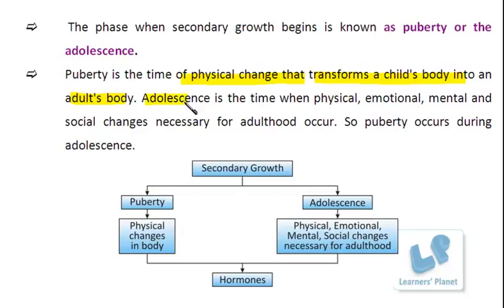Now what is adolescence? Adolescence is the time when the body is changing, not only physically, but a person is showing emotional, mental, as well as social changes. These changes associated with the adolescent period are necessary for the mental maturity of a person. It is necessary for adulthood. Puberty is simply modifying the body structure, right? But a sense of maturity is related to adolescence. So there is just a very minor difference between the two things.